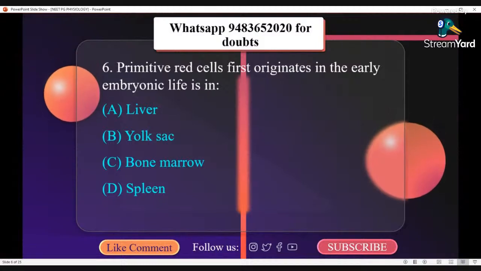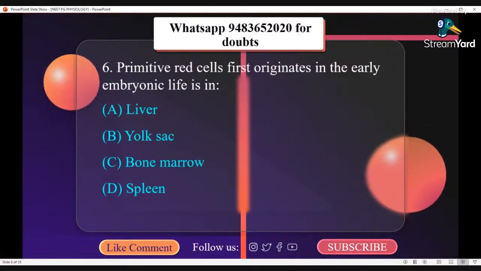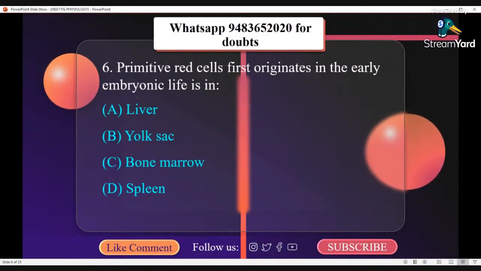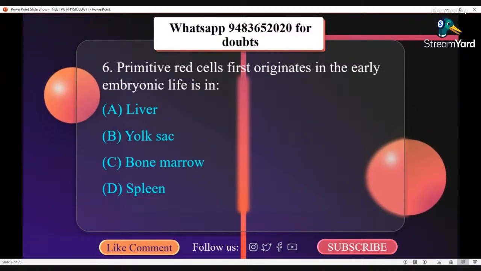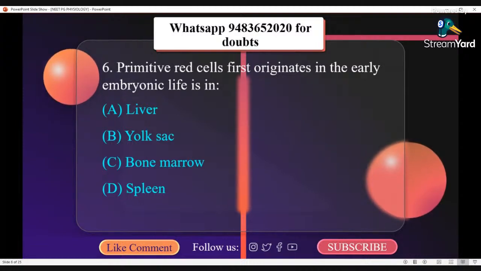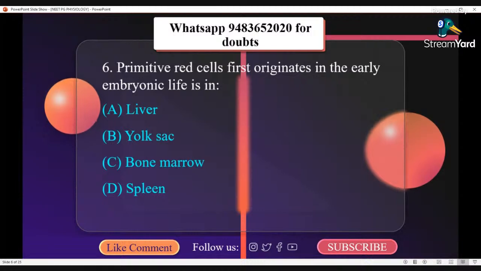Primitive red cells first originate in early embryonic life in A. Liver, B. Yolk sac, C. Bone marrow, D. Spleen. Correct answer here is B.